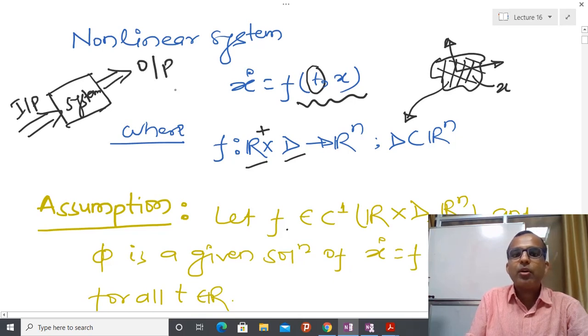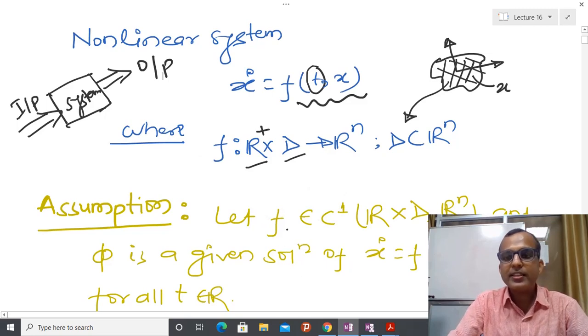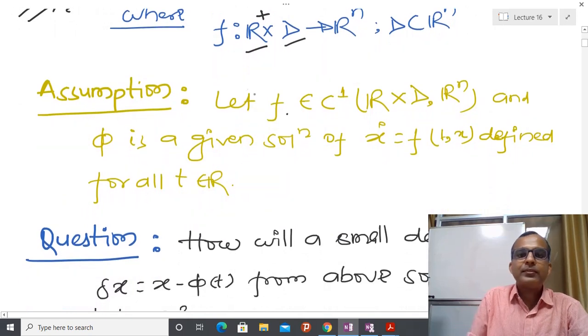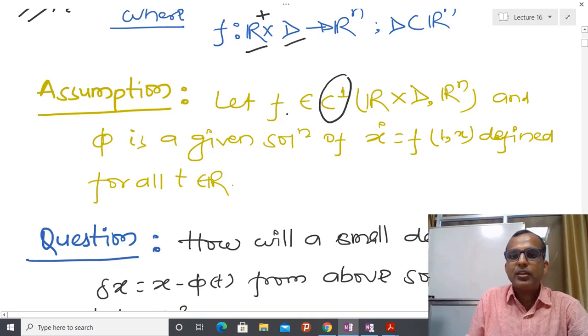So we are talking about the output, meaning the solution. We are assuming that in this particular nonlinear system, this function f is at least one time continuously differentiable. That is represented by C1.